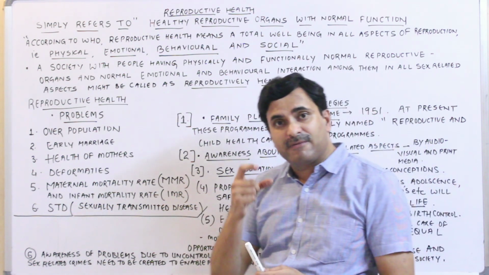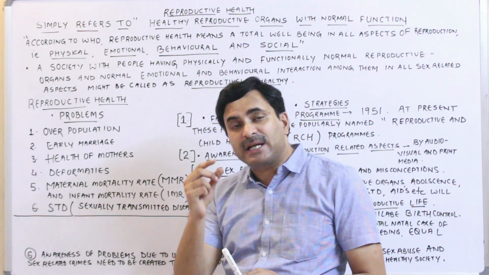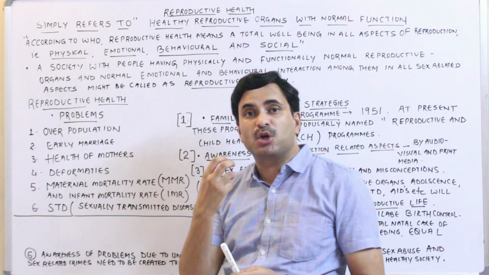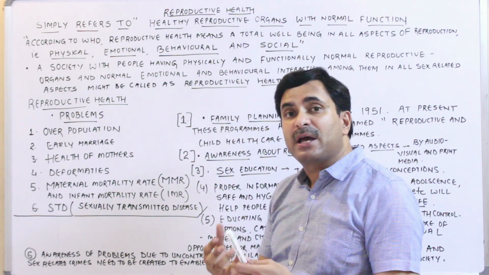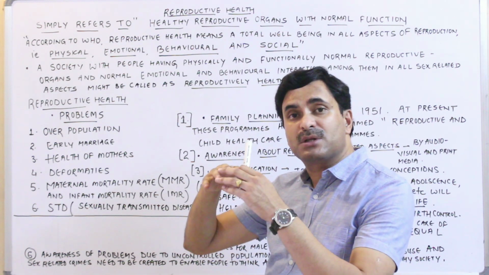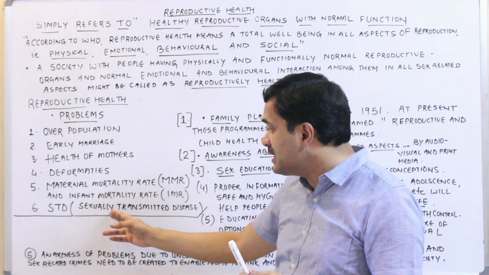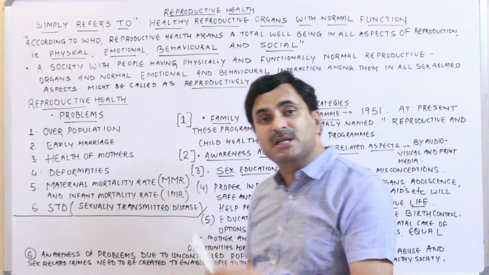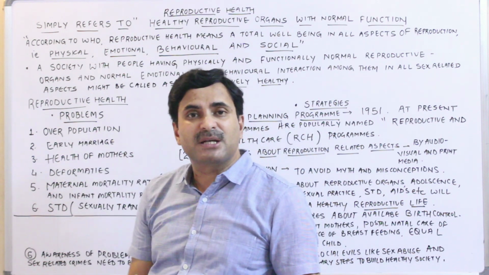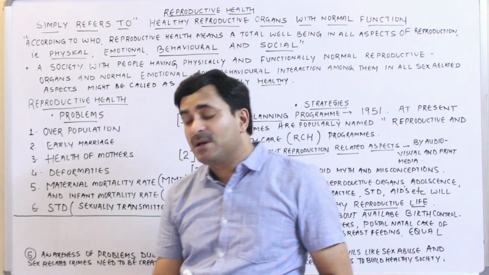Now, STDs, sexually transmitted diseases. When a couple is married at a young age, that couple will not have knowledge about the reproductive organs and about the problems related to reproductive health, and they may suffer from these sexually transmitted diseases. In the forthcoming section, we will be discussing certain sexually transmitted diseases: syphilis, gonorrhea, AIDS and more.